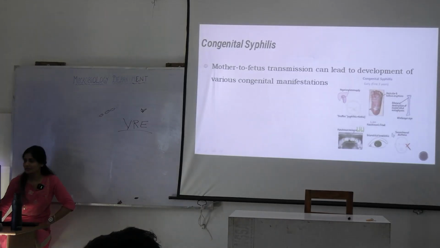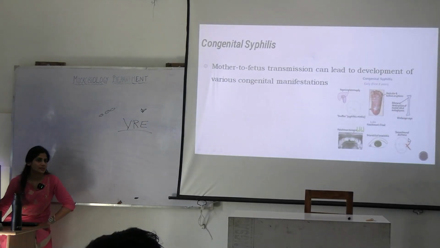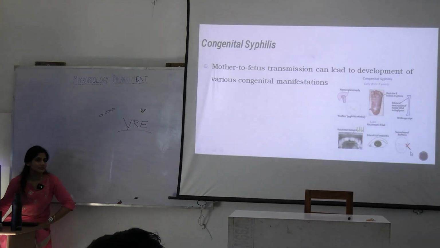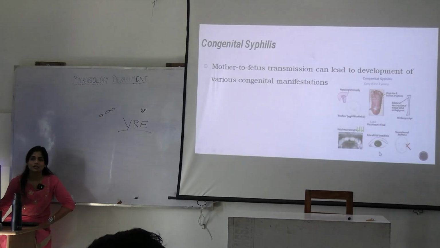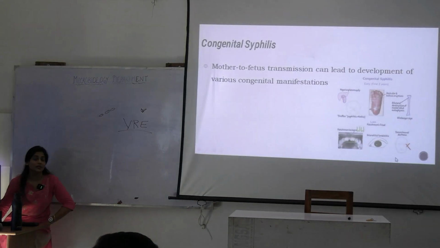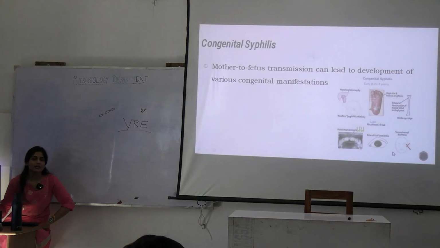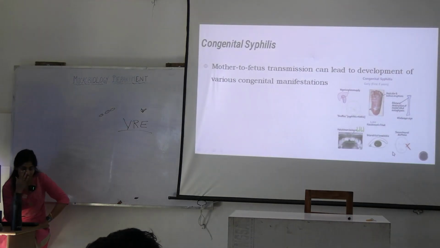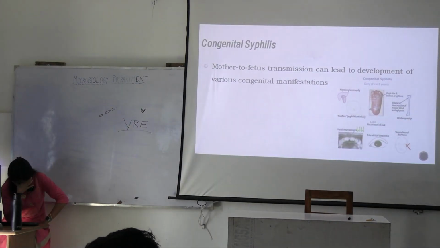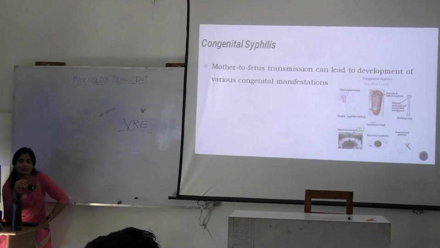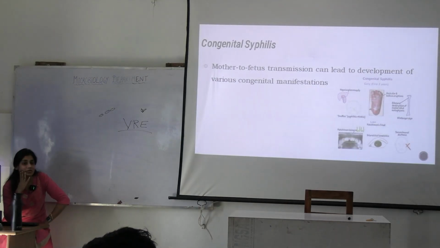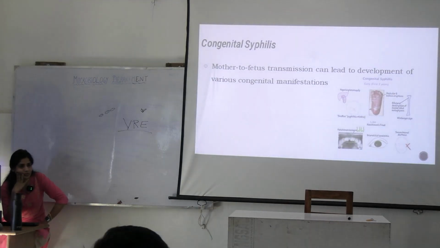They will have sensorineural deafness, and they could also have interstitial keratitis. They might have a saddle nose. These are all the signs of late syphilis.